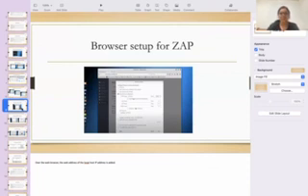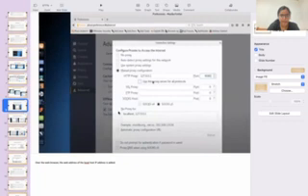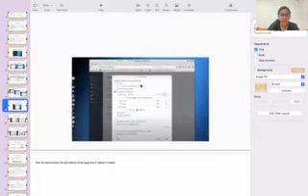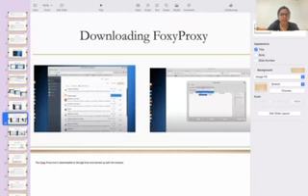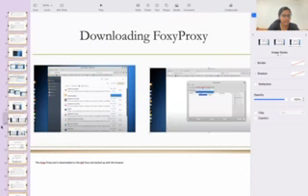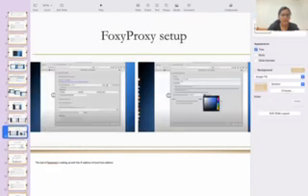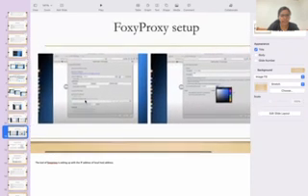Browser setup for ZAP. It is also a penetration tool. Over the web browser, the web address of localhost is added. Foxy Proxy is downloaded on Kali Linux and started up with the browser. After that, the Foxy Proxy tool is set up with the IP address of the localhost address, which is shown here.